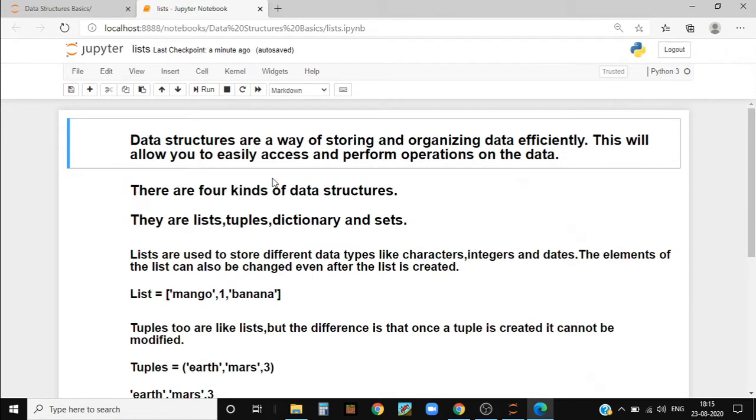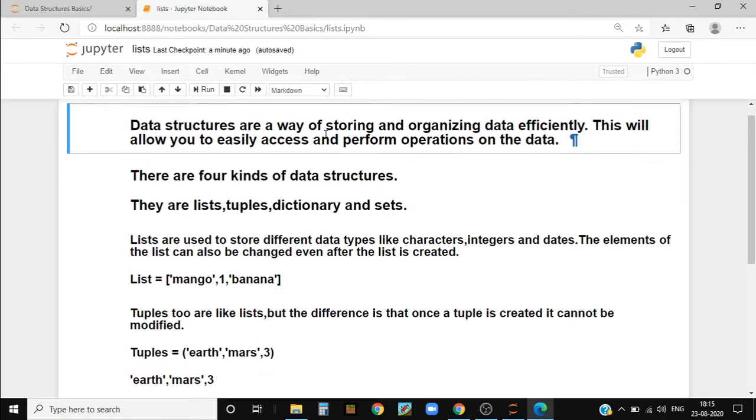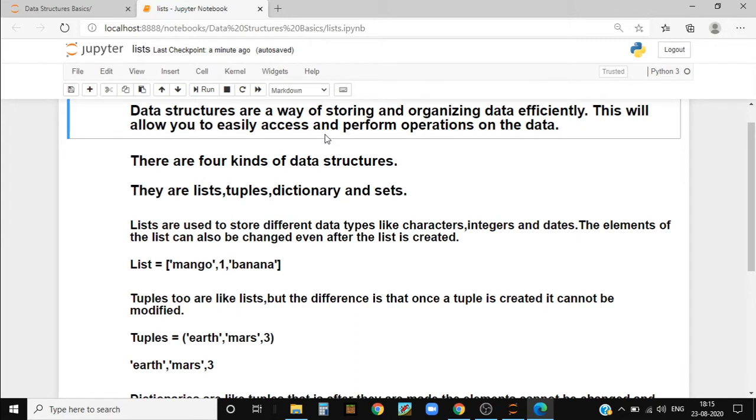So what exactly are data structures? Data structures are a way of storing and organizing data efficiently. This will allow us to easily access and perform operations on the data. There are four kinds of data structures. They are lists, tuples, dictionaries and sets. In this video, I will be giving a brief introduction on all the types of data structures, but I will be explaining only about lists.